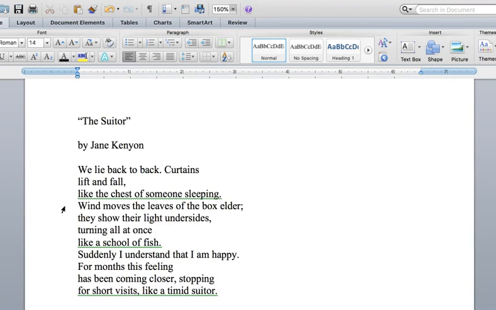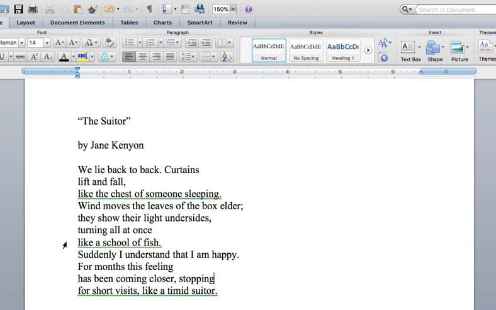The second, wind moves the leaves of the box elder. They show their light undersides turning all at once like a school of fish. And you've probably seen this where a tree, the leaves have basically the same shade of green, and the wind hits and all the leaves flip at once, and now you see all the light underside of the leaves.